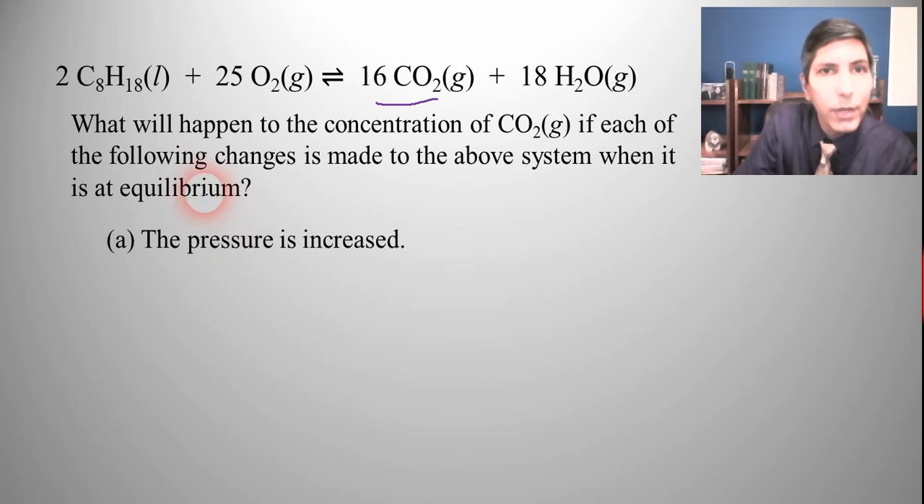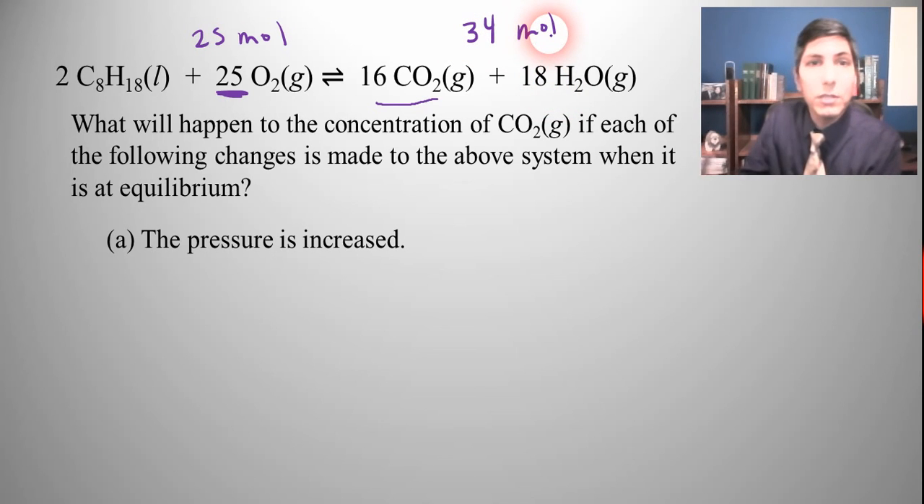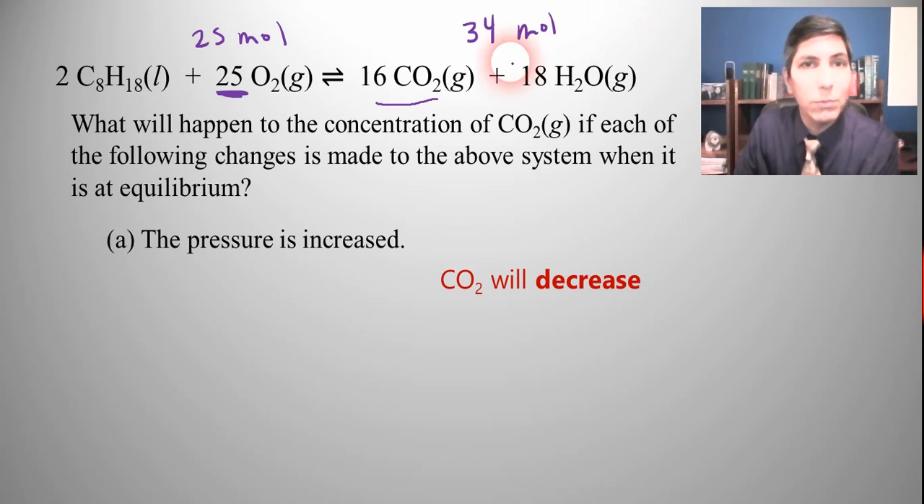On the left, we have 25 moles of gas because that liquid doesn't count. And on the right side, we have 16 plus 18, so that's 34 moles of gas. So it's going to tend to go toward the left side, isn't it? Because that side takes up less room. If it goes to the left, that means the carbon dioxide is going to decrease because that oxygen is being made at the expense of carbon dioxide and water.